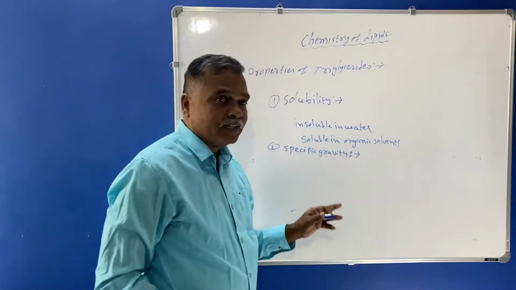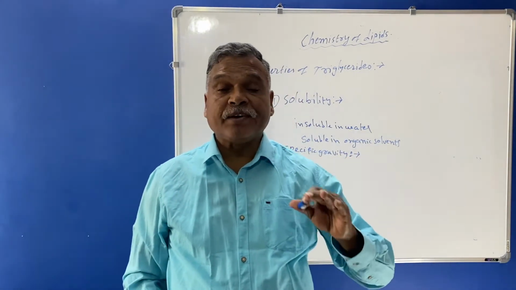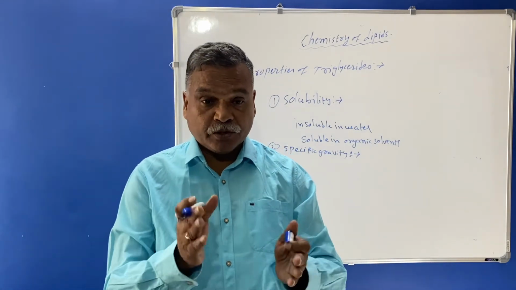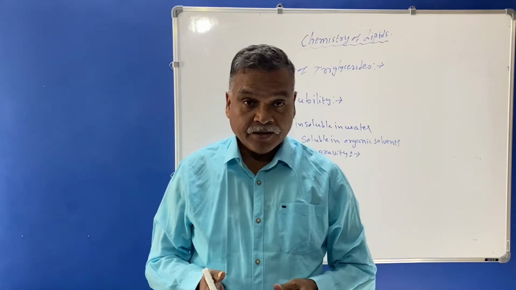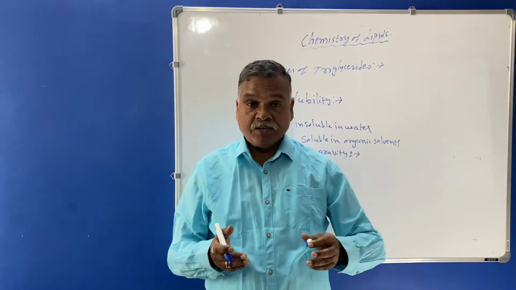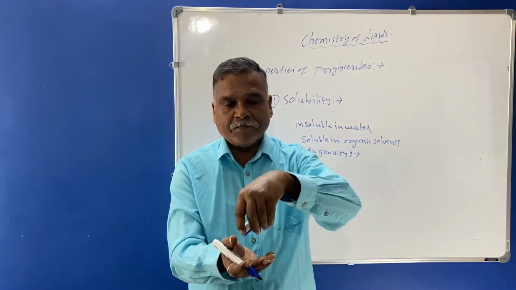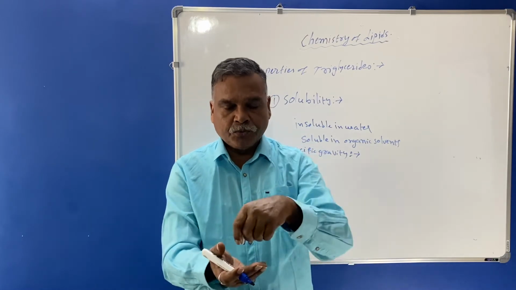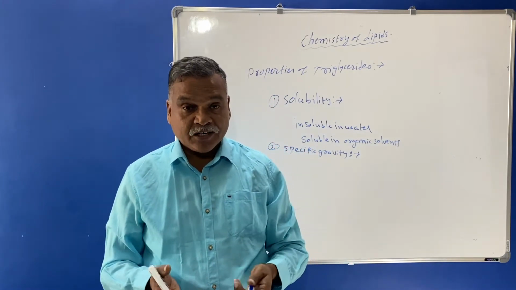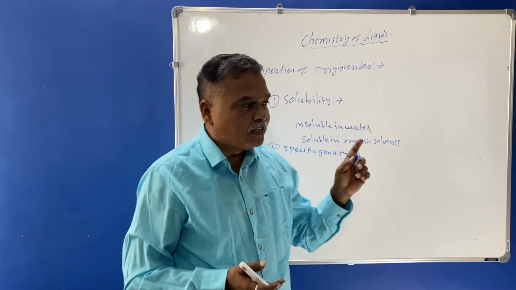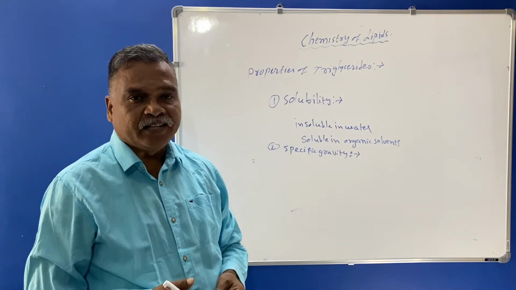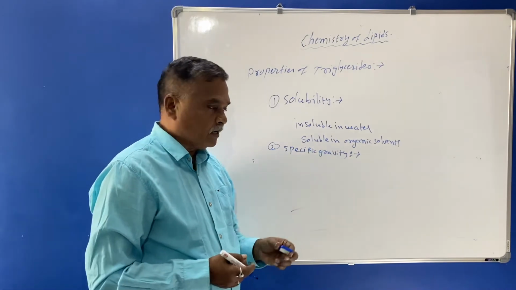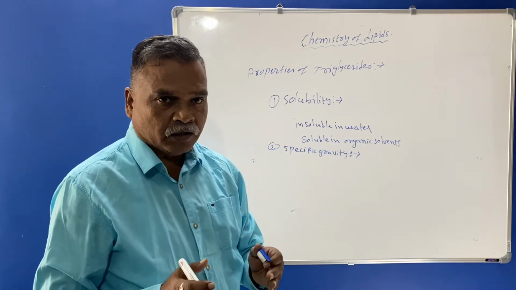Now the other property is specific gravity. Triglycerols have low specific gravity than water, therefore they float on water. For example, if we add oil to the water, it will float. It means that these triglycerols have low specific gravity than the water, and therefore they float on the water.